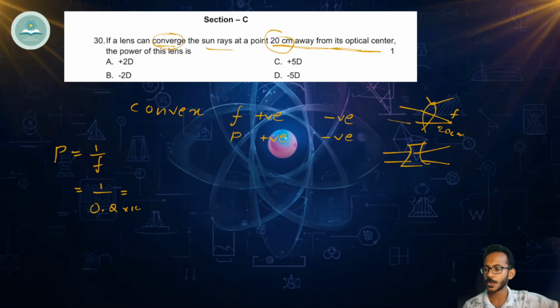So now if you multiply with 10, numerator and denominator, then we'll get 10 divided by 2. That is 5. We know the SI unit of power is diopter. So it is plus 5 diopter. And the answer is option C. Option C is the correct answer.